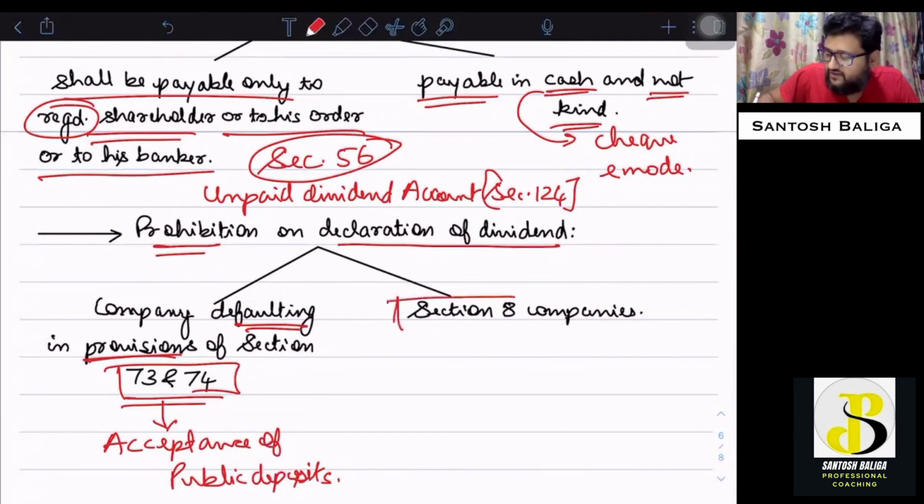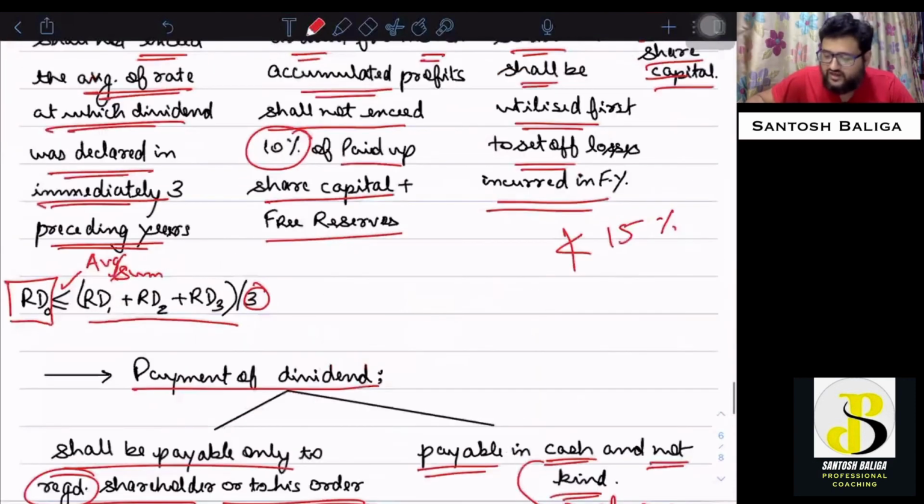Also, a company which is registered under section 8, that is an NPO, non-profit organization, cannot issue or declare dividend to its members. I hope these final dividend provisions are also clear to you now.